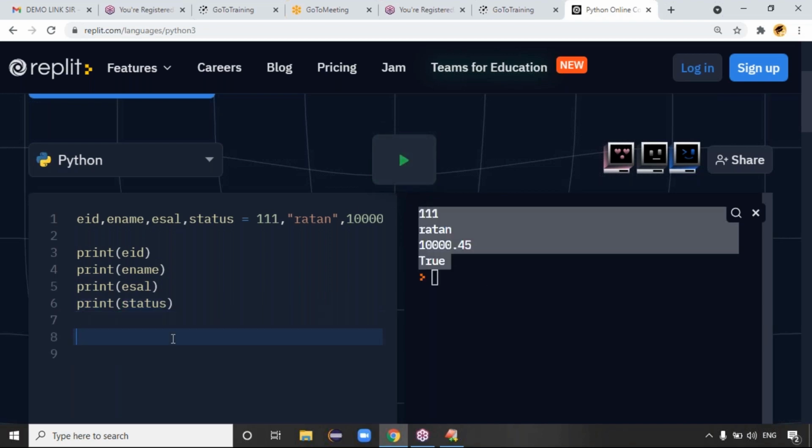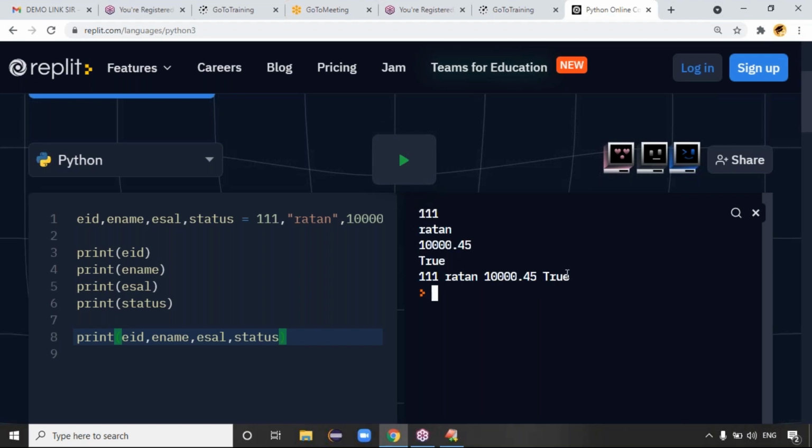If I want to print in a single line, how can we do it? In other languages we might have to write the plus operator, multiple pluses. But in Python, printing multiple variables in a single line just needs a comma separator. EID, ename, esalary, status, just a comma separator, guys. If you print the data with the comma separator, we get the output like this: 111 Ratan 10,000.45 and True, right? Exactly.